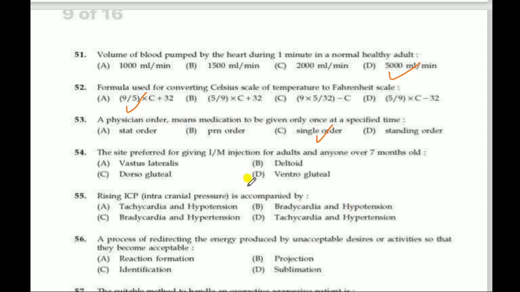Next question, the site preferred for giving IM injection for adults and anyone over 7 months is called. Correct answer is ventrogluteal. So ventrogluteal site is preferred for giving IM injection for adults and anyone over 7 months old.